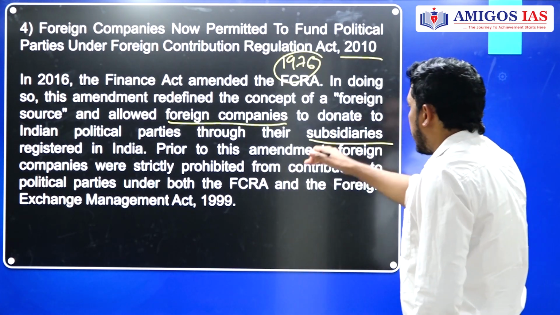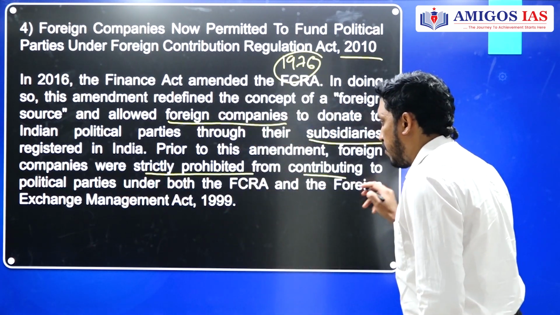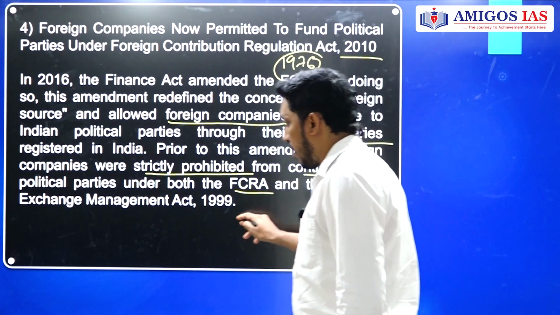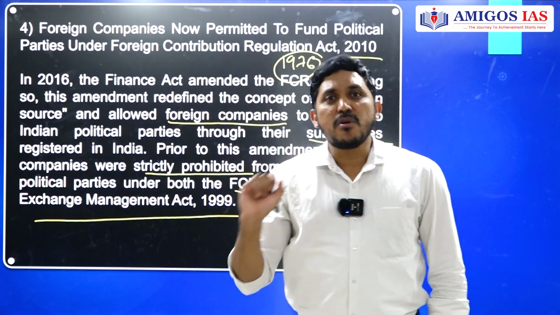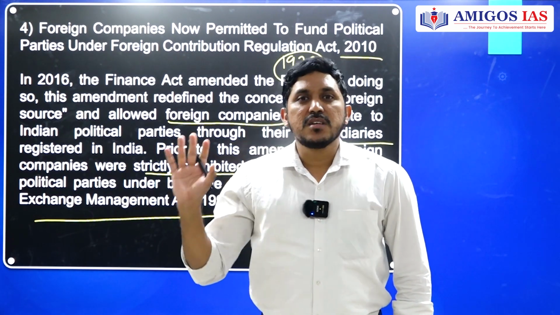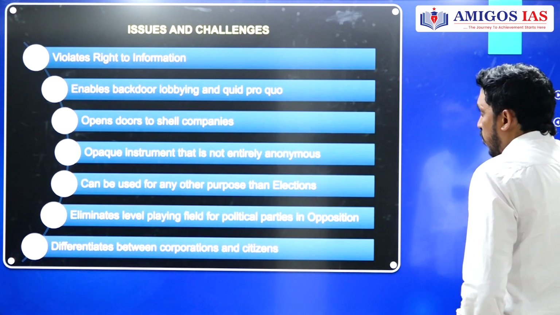So before this, what used to happen? Foreign companies were strictly prohibited from contributing to the political parties under both FCRA and FEMA, the Foreign Exchange Management Act. That means all these 4 changes were brought to make these electoral bonds legally viable, guys. So what are the challenges here? What is the problem with this?